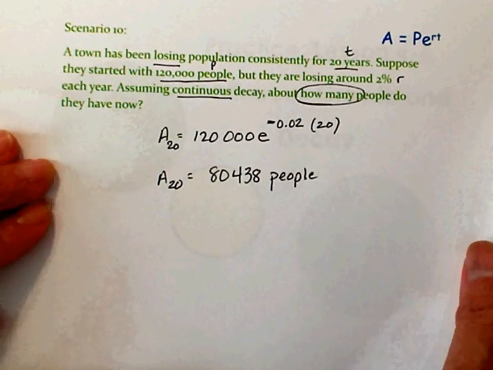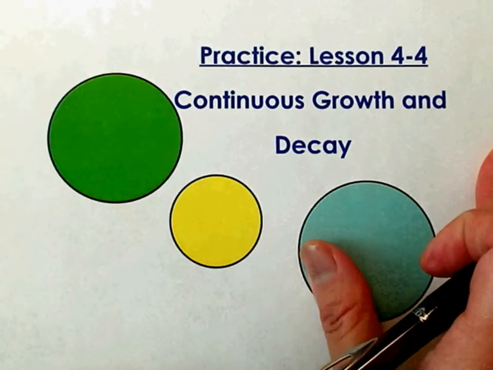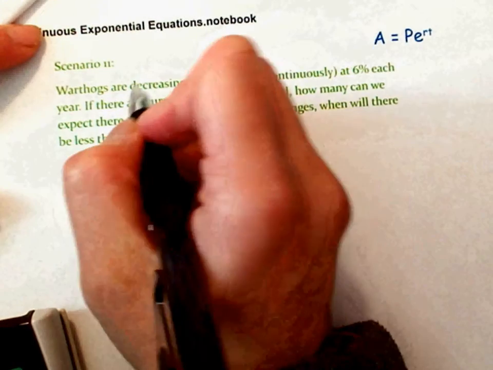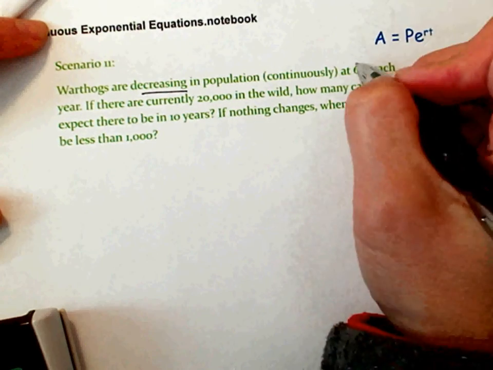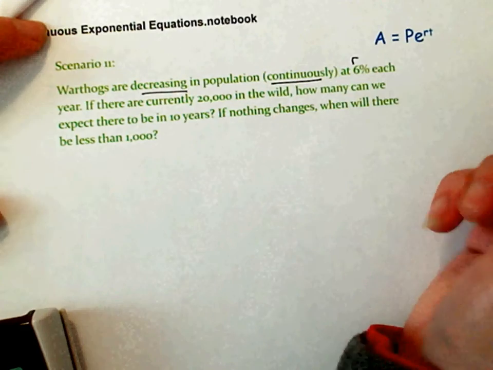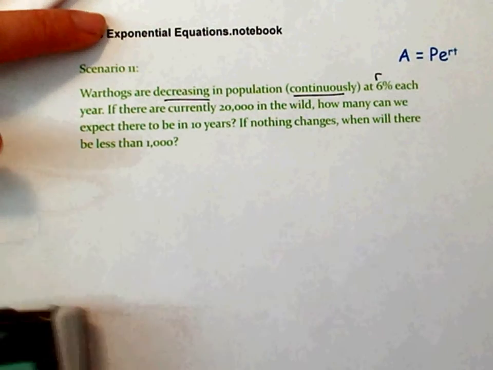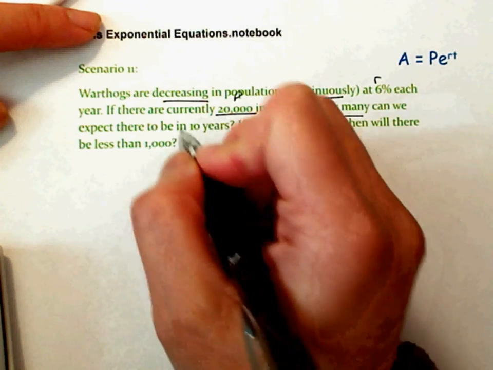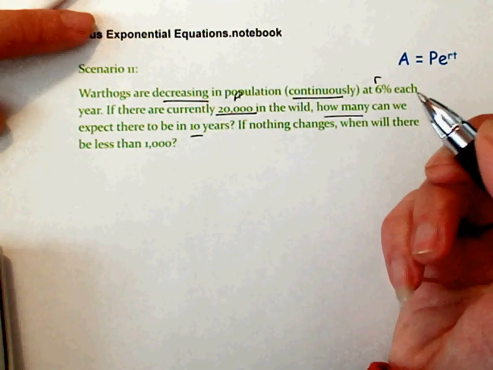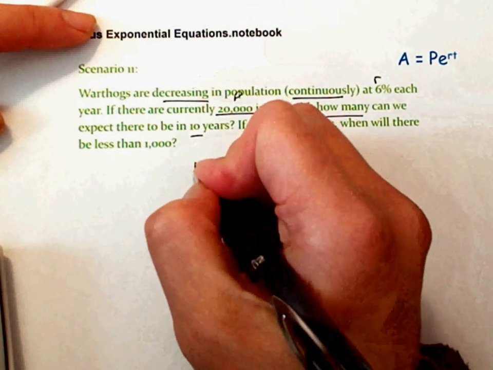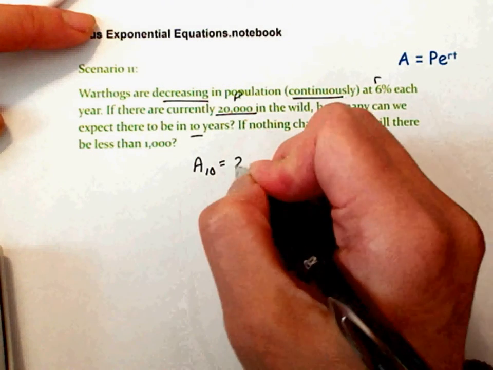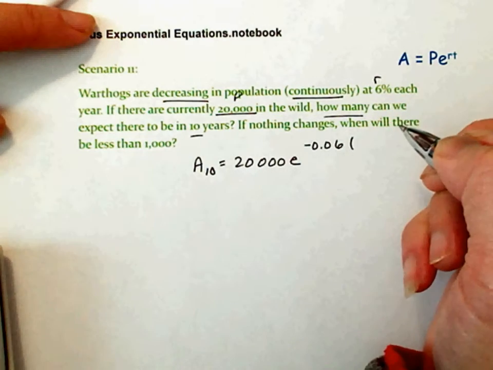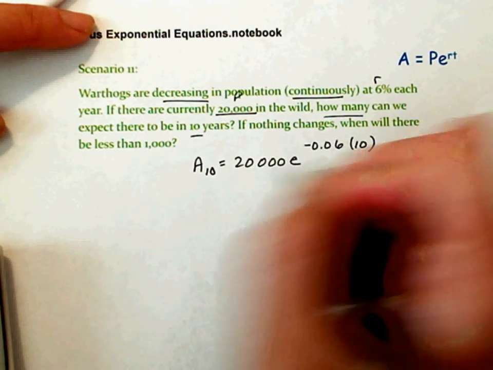All right. Let's look at another scenario. Last one, just to make sure you guys understand. Warthogs are decreasing in population at 6% continuously. See how the word keeps coming up? If there are currently 20,000 in the wild, how many can we expect to be in 10 years? Okay? All right, so let's start off with that first part of the equation. 10 years. I start off with 20,000, decreasing at 6% for 10 years. So how many warthogs are we expecting to find?